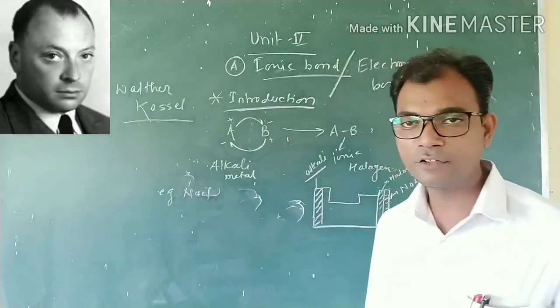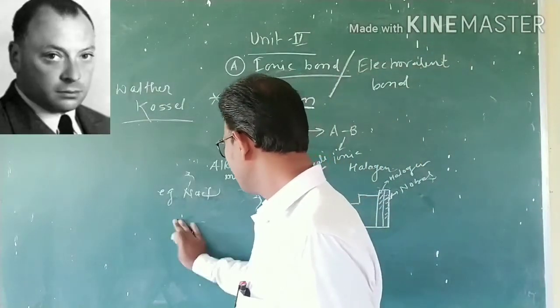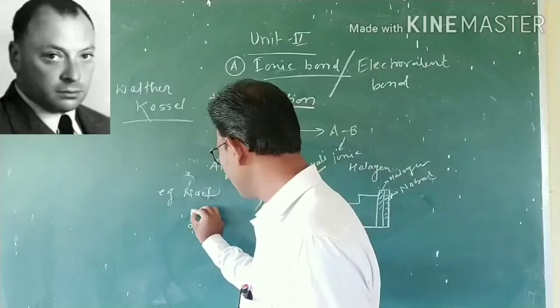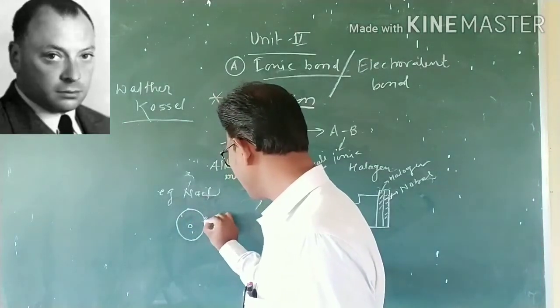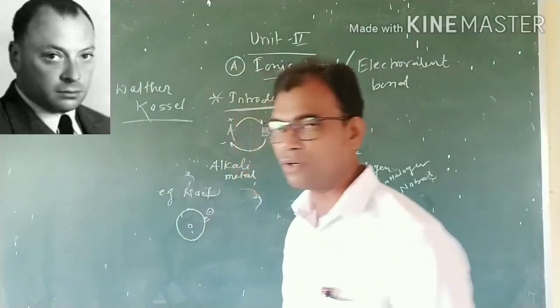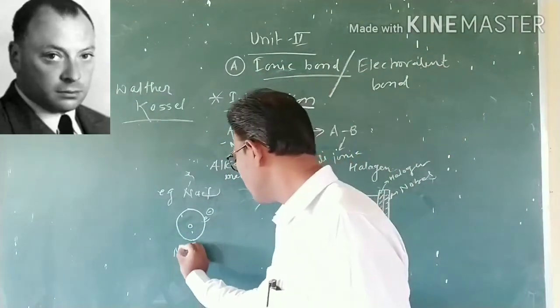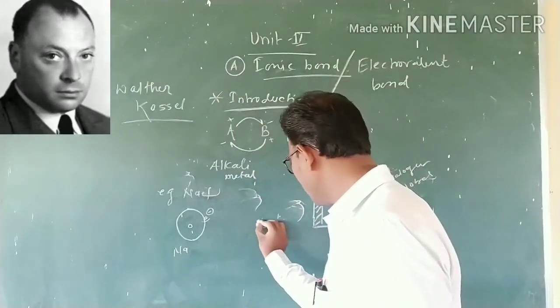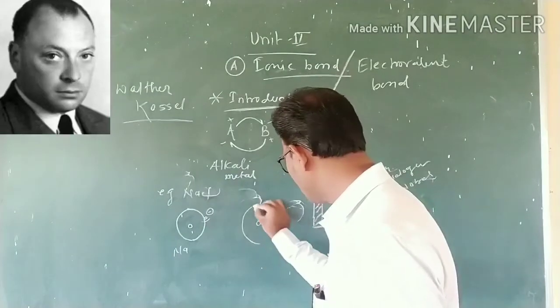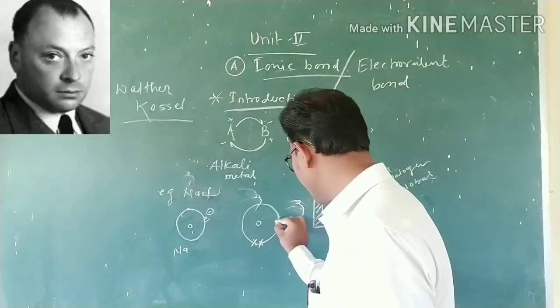NaCl molecules. Sodium has the nucleus and the outermost valence shell carries one electron. That is sodium. And chlorine has its nucleus and the outermost valence shell carries 7 electrons.